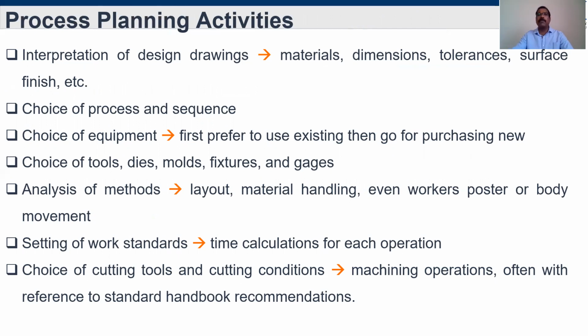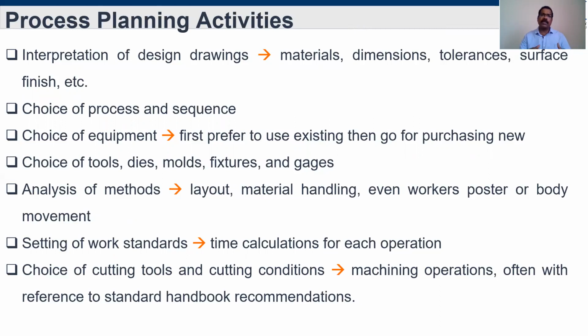So these are all the parameters we first have to interpret from the design drawing. Then choice of process and sequences. We have to decide what kind of process we are going to do and what sequence it's going to be. Then choice of equipment. Once we have decided the process and the sequence, we know what equipment, tools, dies, molds, fixtures, or gauges are available in our industry. Accordingly, we have to choose.